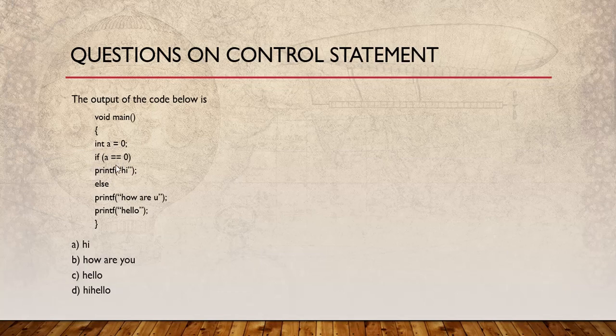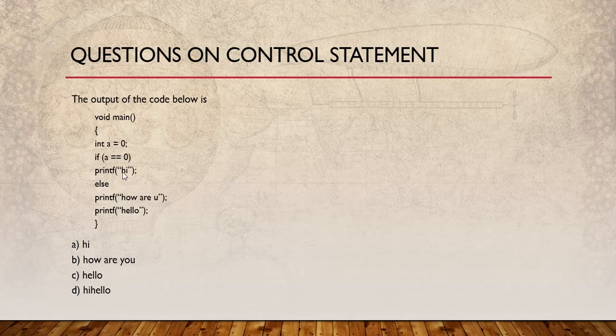If a equals 0, then printf hi, else printf how are you, and then there is the statement printf hello. Now here no error is being given, so you will know that this code will give some outputs, right? If you look at the options, all are giving some outputs.